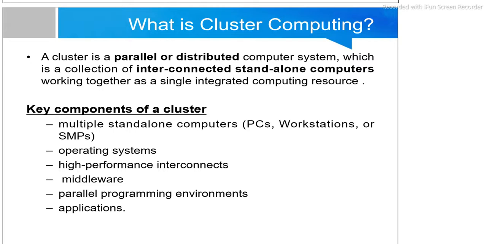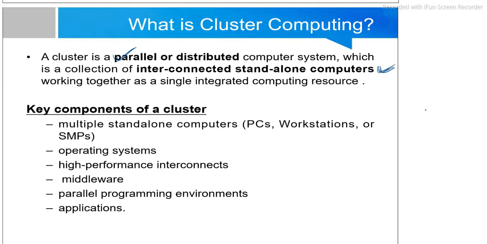As we know, we have already discussed parallel and distributed computing systems. A cluster is nothing but a combination of parallel and distributed computer systems, or we can say parallel and distributed nodes which are grouped together. It is a collection of interconnected standalone computers.